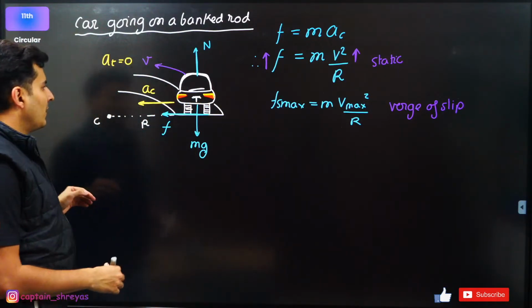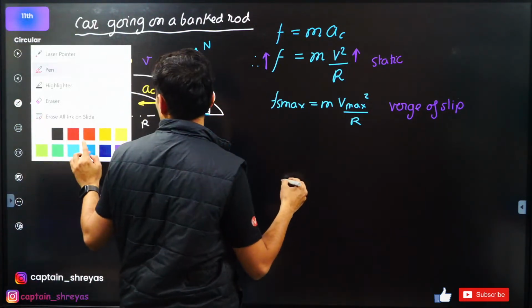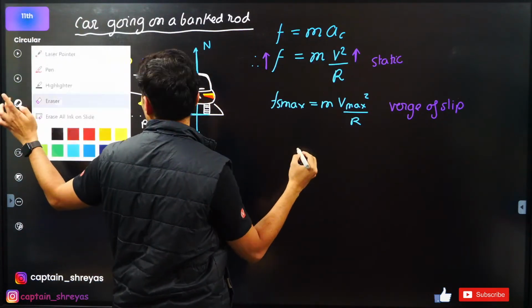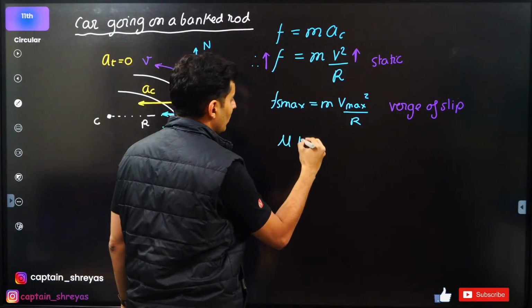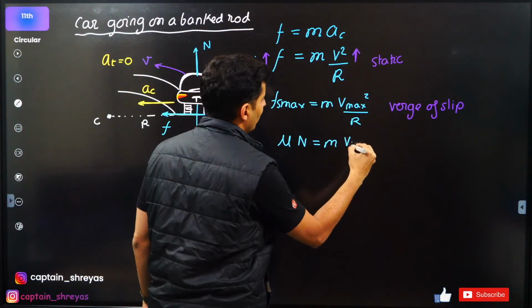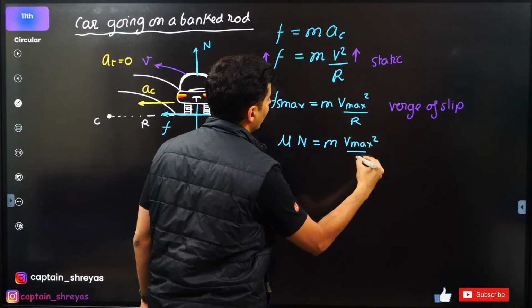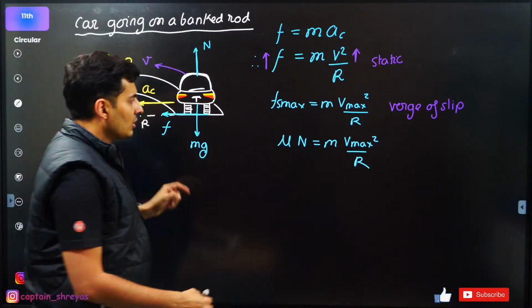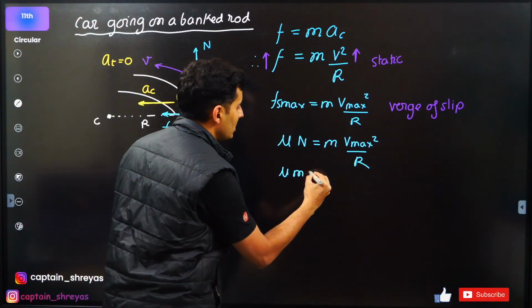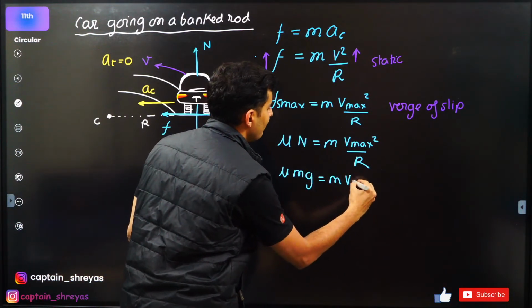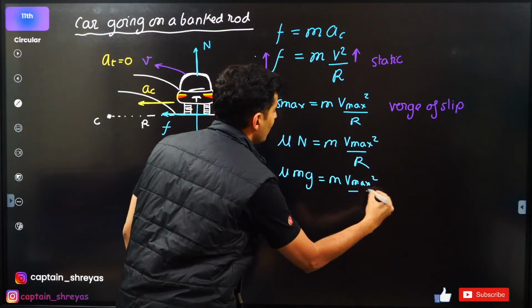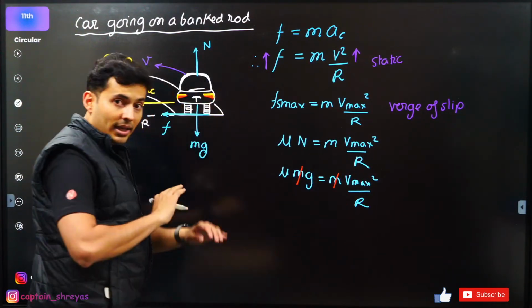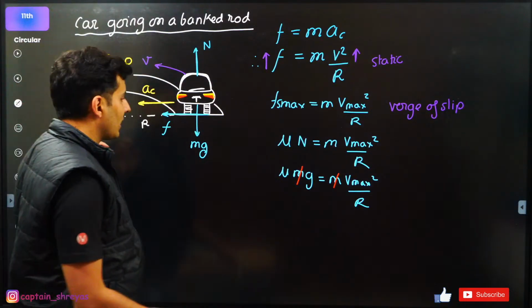What's Fs max, you might say? Fs max is nothing but mu into N. So it is mu into the normal force is equal to m v max square divided by r. Notice over here normal force and mg are balancing each other. So I'm just going to put this as mu mg is equal to m v max square divided by r. So can't you see, my dear students, mass and mass got cancelled.